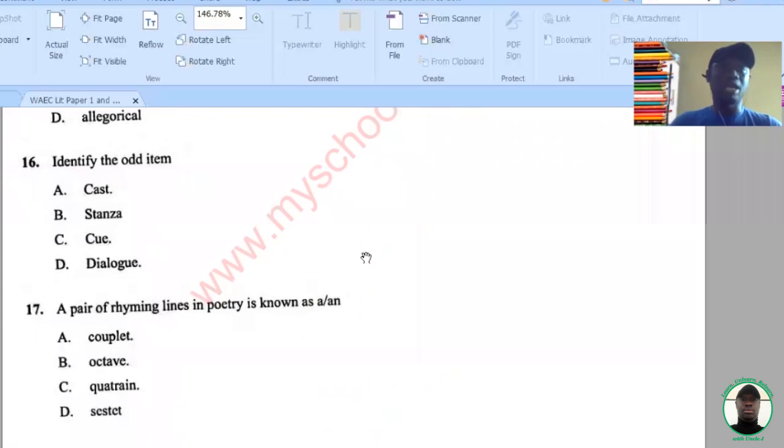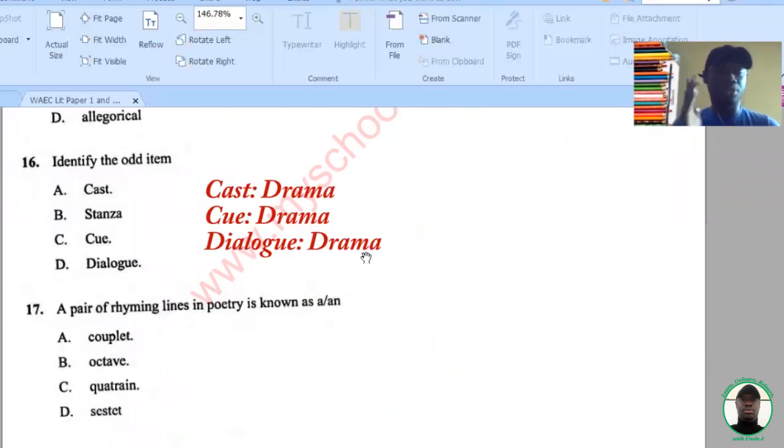Question 16, identify the odd item. Cast, stanza, cue, dialogue. Now three of the terms here are used in drama, while one of them is used in poetry, which is stanza. The correct option here is B.